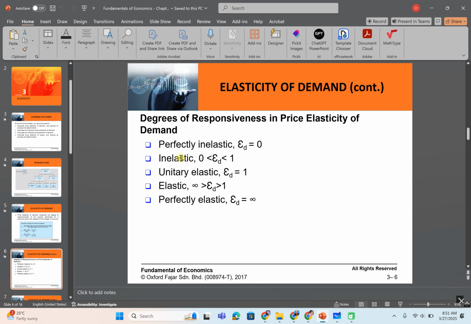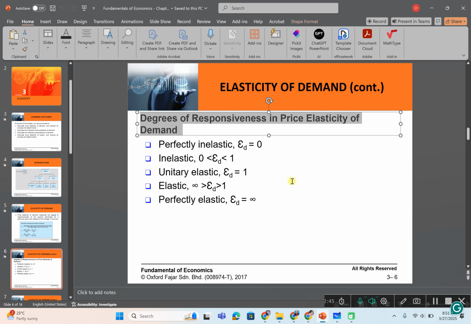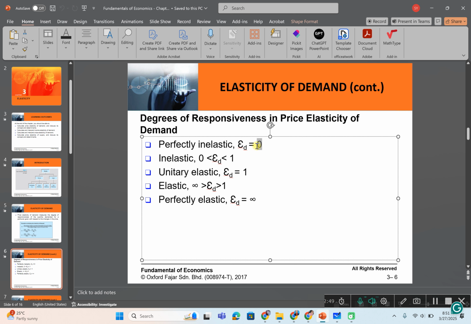Okay, so here we have different degrees of responsiveness in the price elasticity of demand. We have perfectly inelastic, the value is 0. Inelastic, the price elasticity of demand is between 0 and 1. Unitary elastic, price elasticity of demand equals 1. Elastic, greater than 1. Perfectly elastic, infinite.